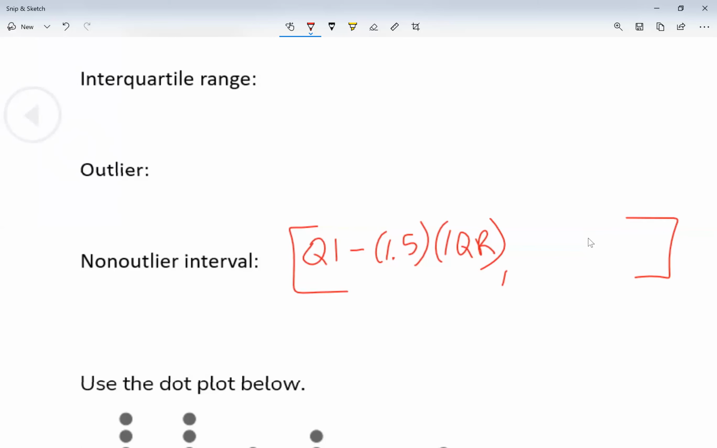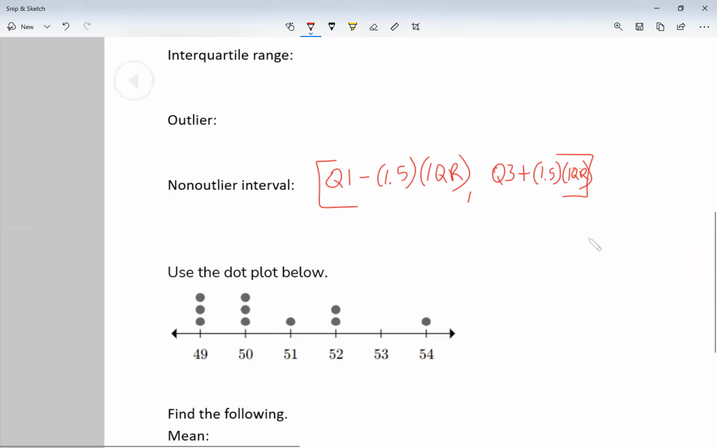Let me put a comma. The biggest number I'm going to accept on my data without being an outlier is going to be quartile 3 plus 1.5 times the interquartile range. So my interquartile range is going to be very important. Let's take a look at an example of all these values that we use.